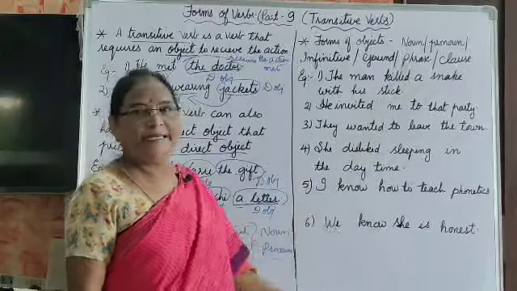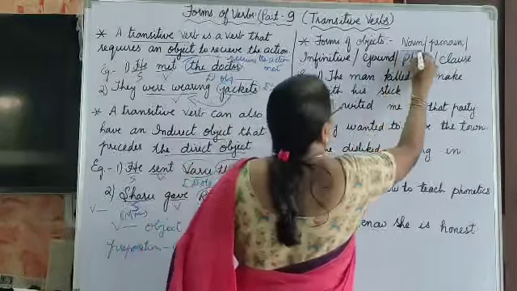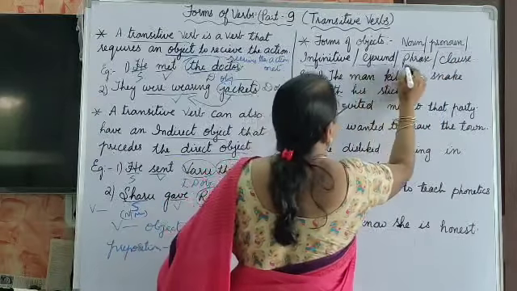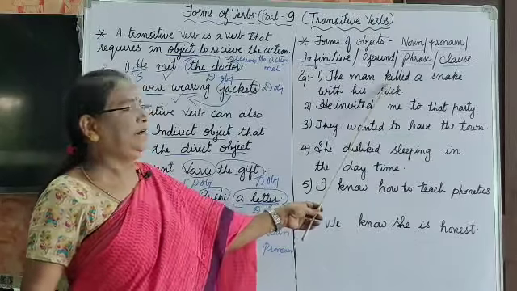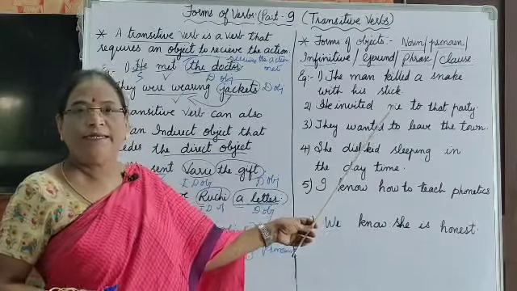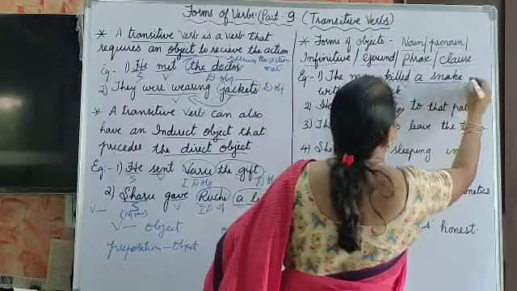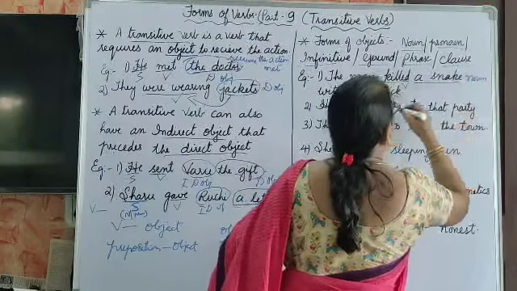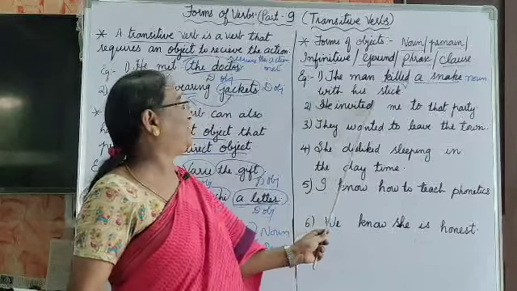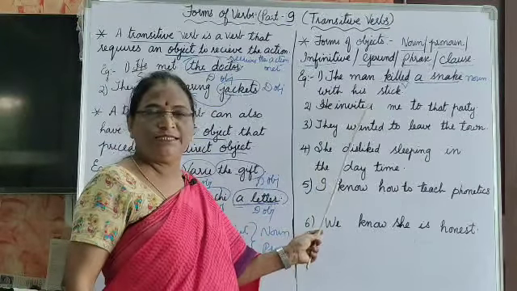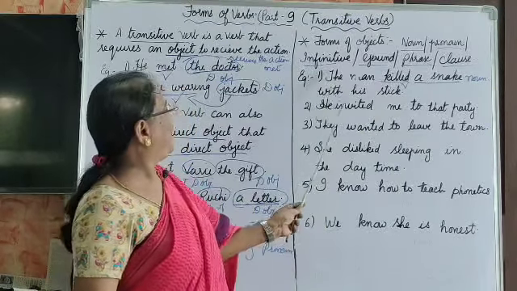Forms of objects in transitive verb: noun, pronoun, infinitive, gerund, phrase and clause. Let me show through the example. The man killed what? He killed, this killed is a verb. A snake, this is noun. A man killed a snake with his stick. With is a preposition, so with his stick is a prepositional phrase.